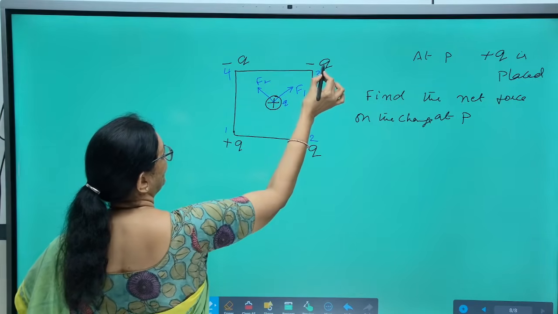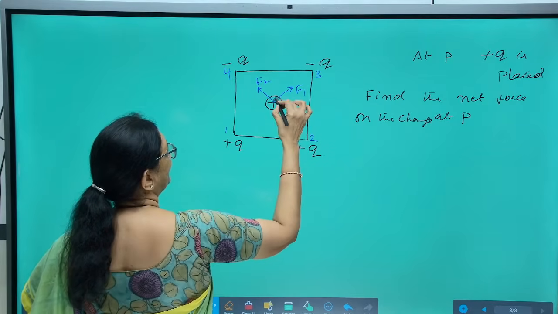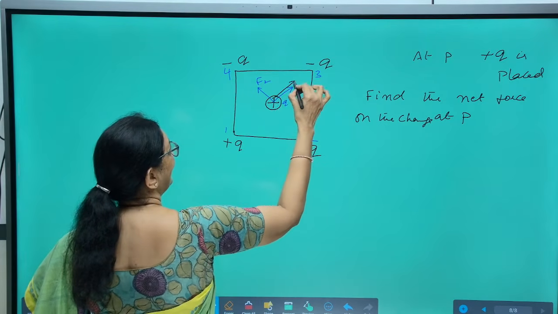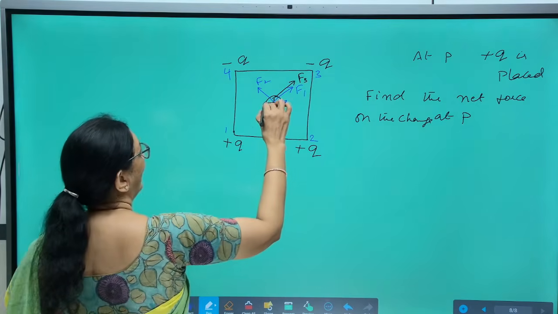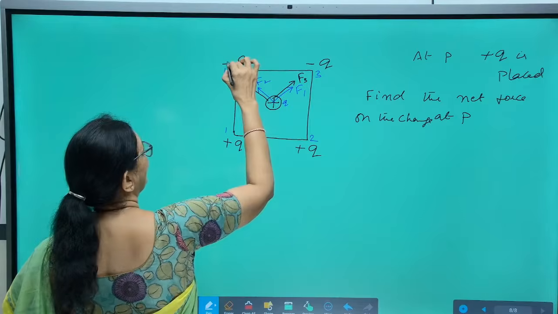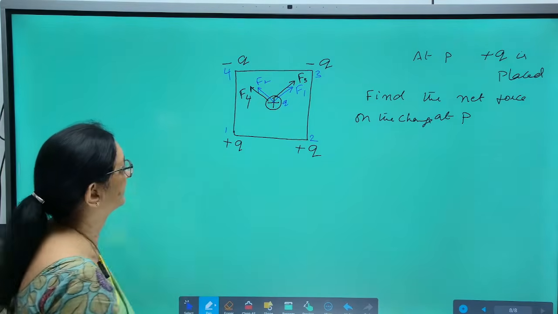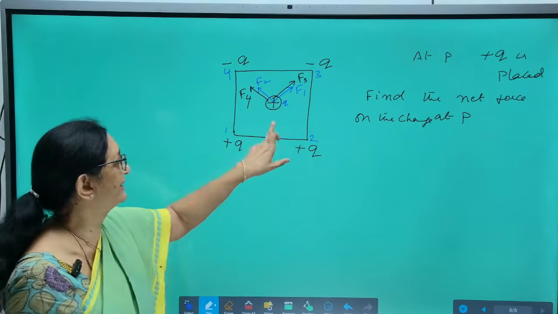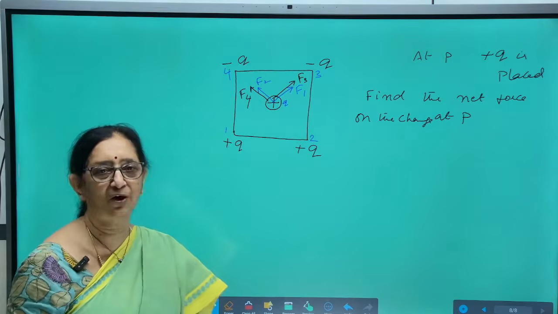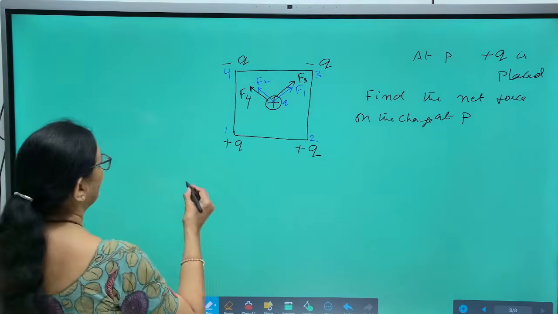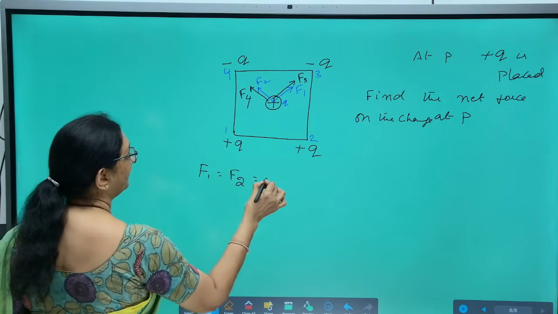Coming to the charge placed at corner 3, this is negative, this is positive, so it exerts attraction because they are dissimilar charges. And here, this charge is negative, this charge is positive, so this is also attraction. So the 4 forces acting on that charge due to the charges placed at the corners are shown like that. Now, all the 4 forces are equal in magnitude.